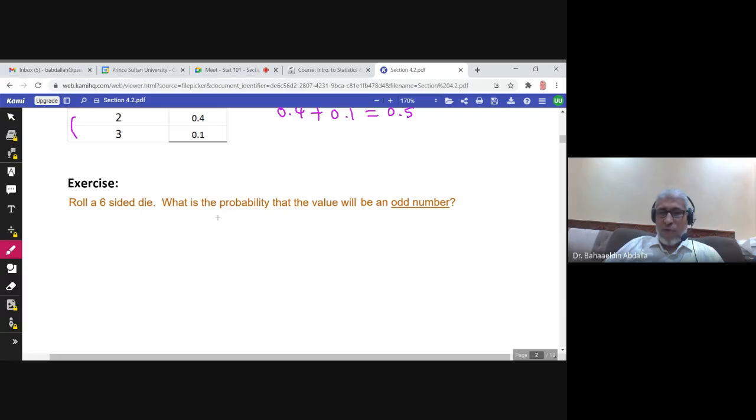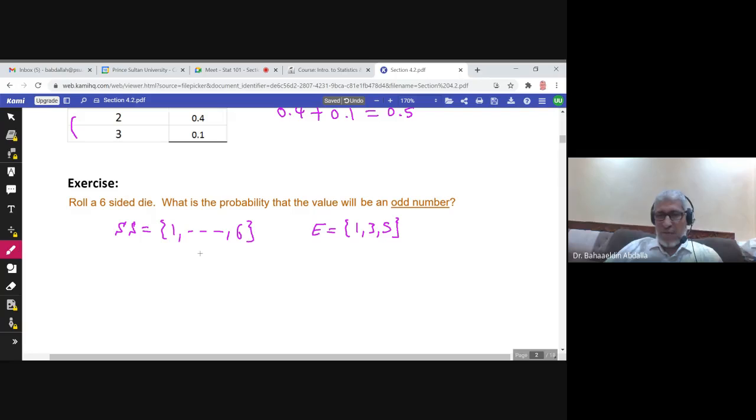If you roll a six-sided die, the sample space is the numbers from 1 to 6. The question: what is the probability that the value will be an odd number? So he is asking about this event, that I have an odd number. Now, the probability of each of these numbers is 1 over 6 because the experiment is equally likely.